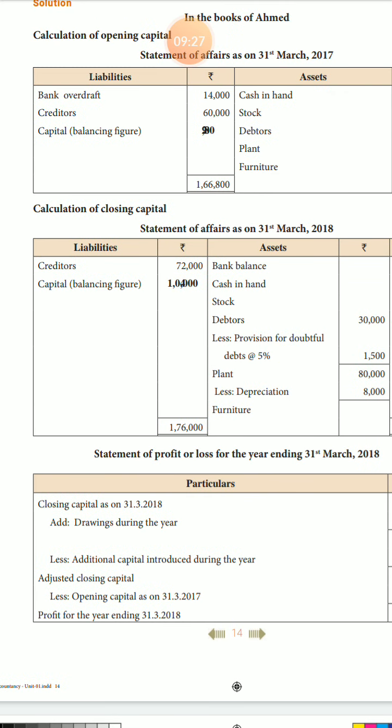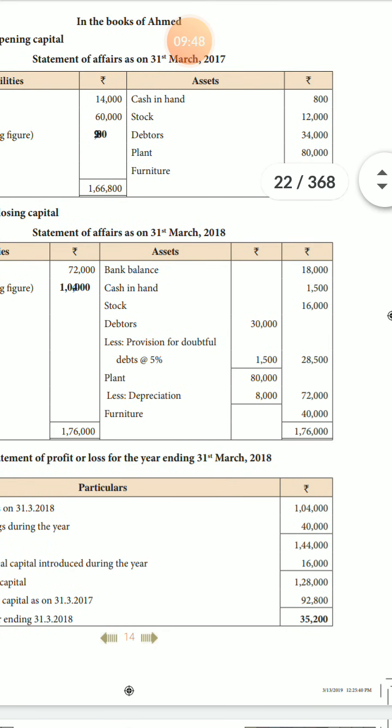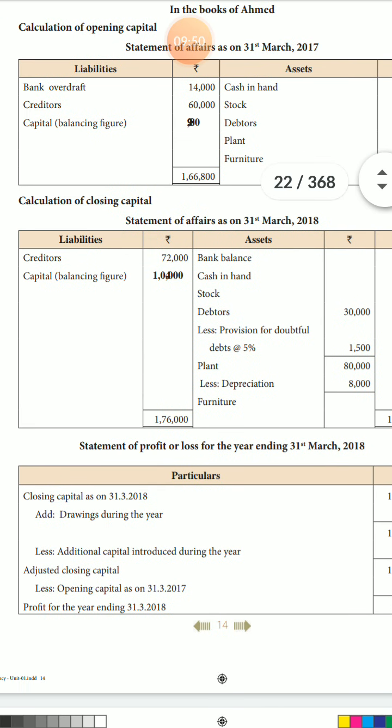This side only, credited how much? Creditors, same 72,000 only. You enter 72,000. The highest total, the total less means the highest total is how much? 1,76,000. The lowest total is 72,000. The balancing figure is how much? 1 lakh rupees.